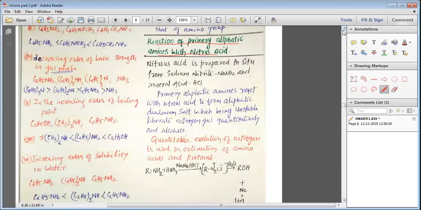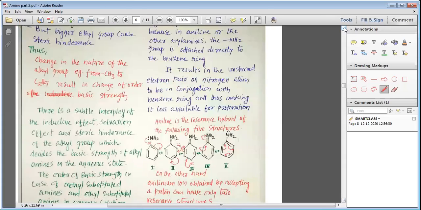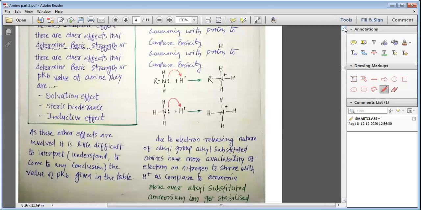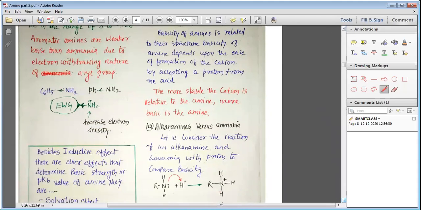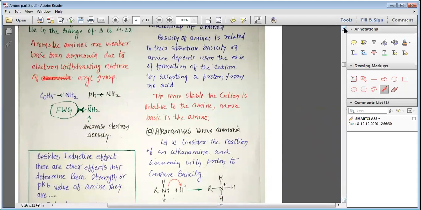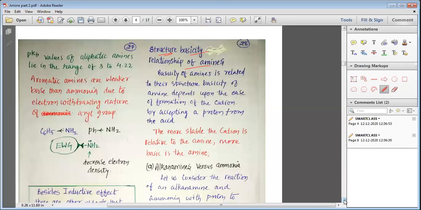In today's class, my dear students, we have studied the basic strength of the various amines. We have seen that the structure of the amine determines basicity.